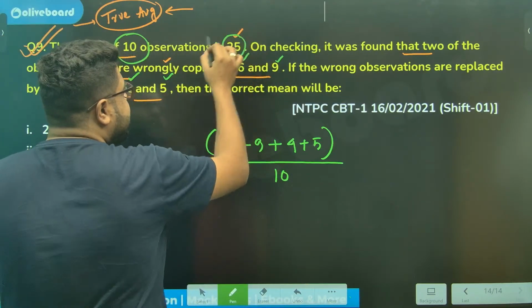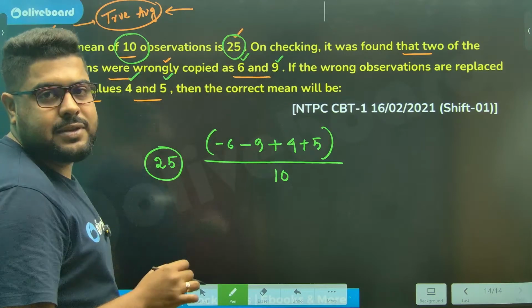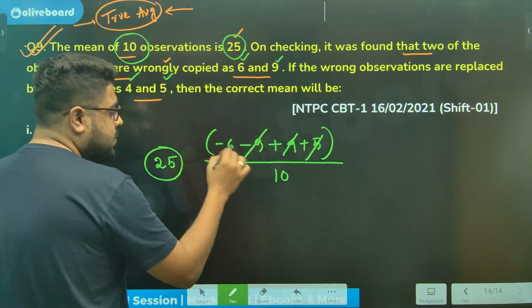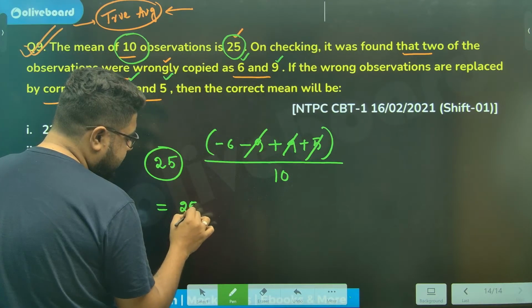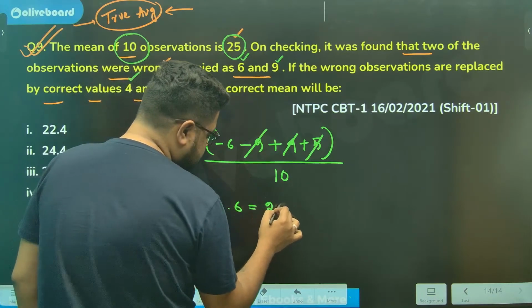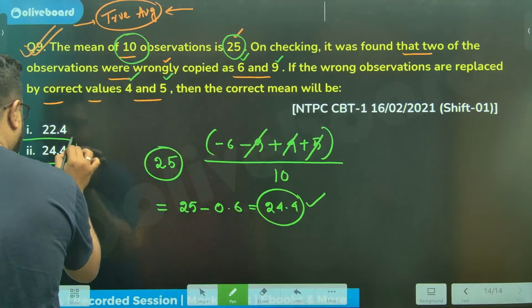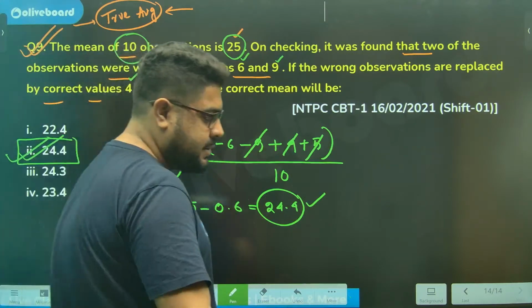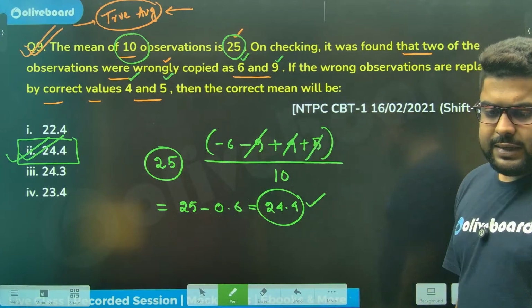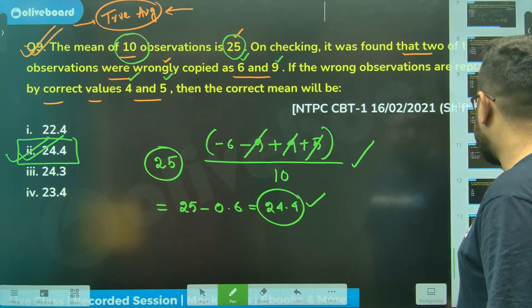And the initial mean, or average, was this. Now just calculate, sir. 5 and 4 is 9, and 9 is gone. So the answer will be 25 minus 6 by 10, meaning 0.6. So it will be 24.4, sir. Option number 2 is the correct answer. It's a very, very simple way of solving this. Just one simple line. Nothing more, nothing less.